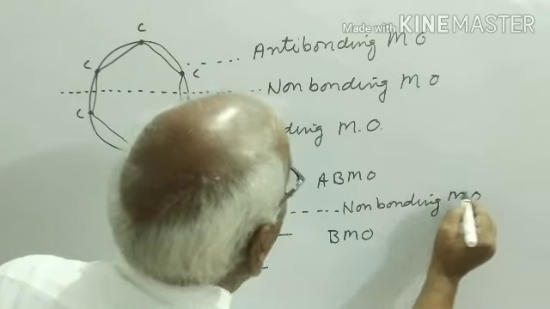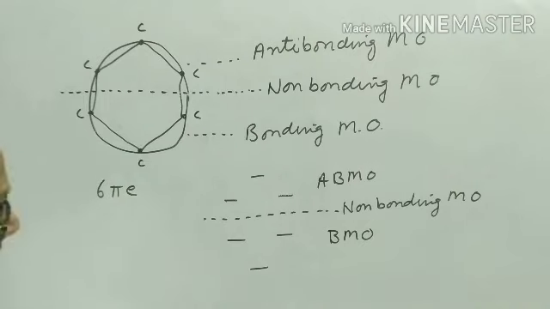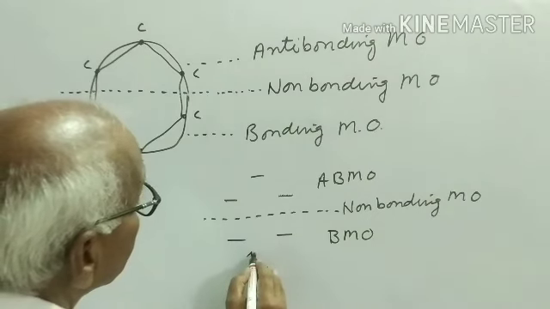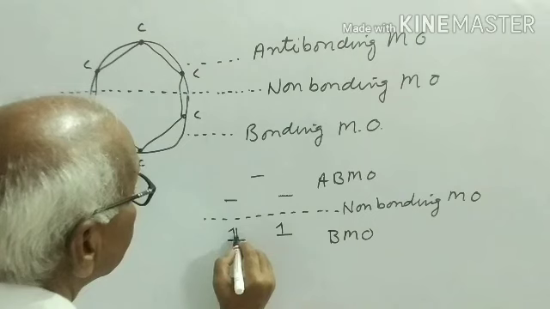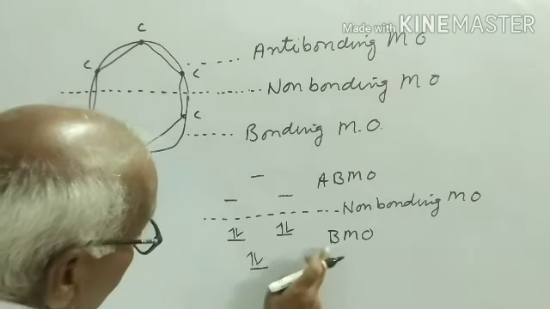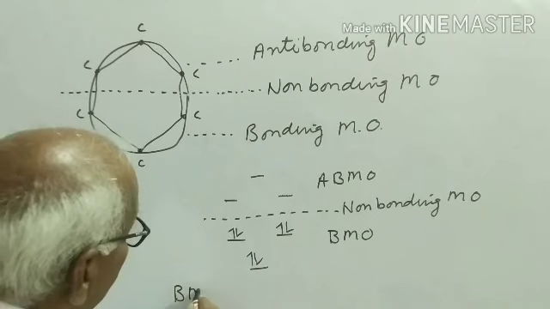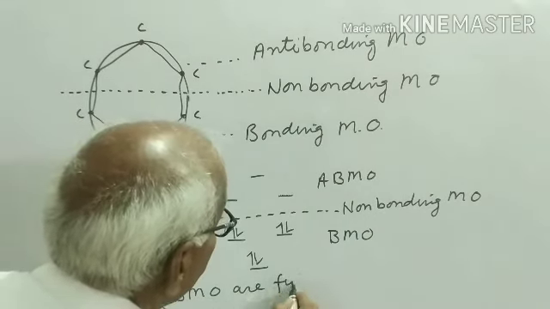Benzene carries 6 pi electrons, so fill the 6 electrons in these molecular orbitals according to Hund's rule. The bonding molecular orbitals are fully filled.